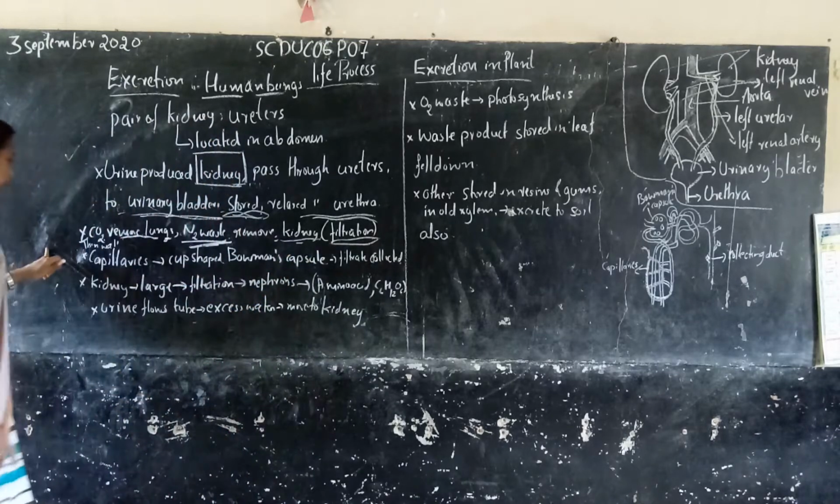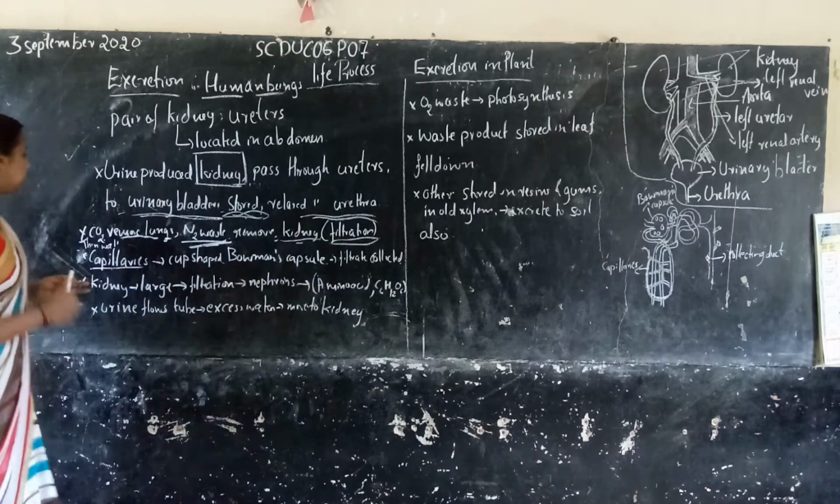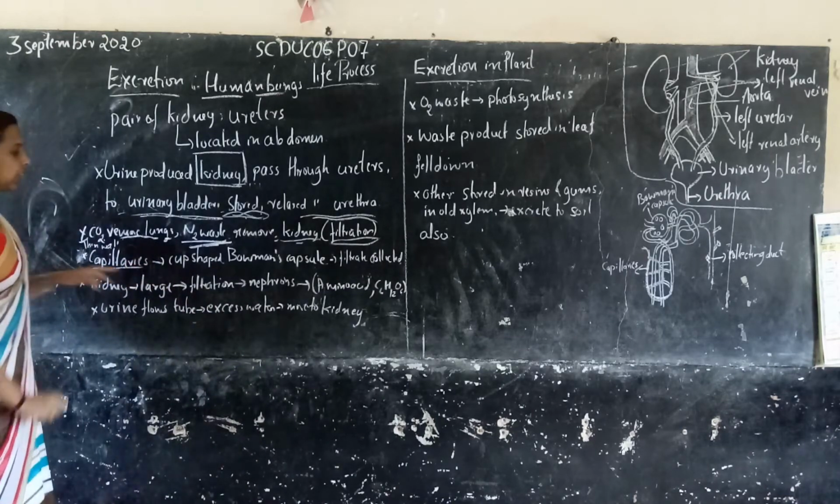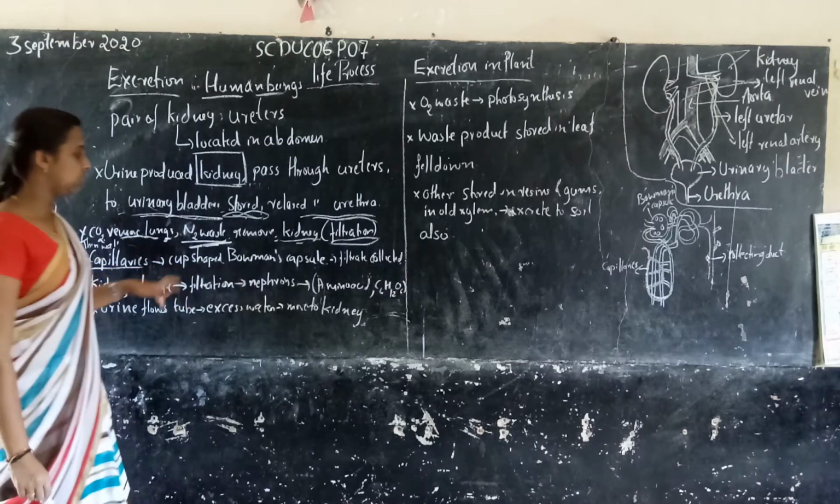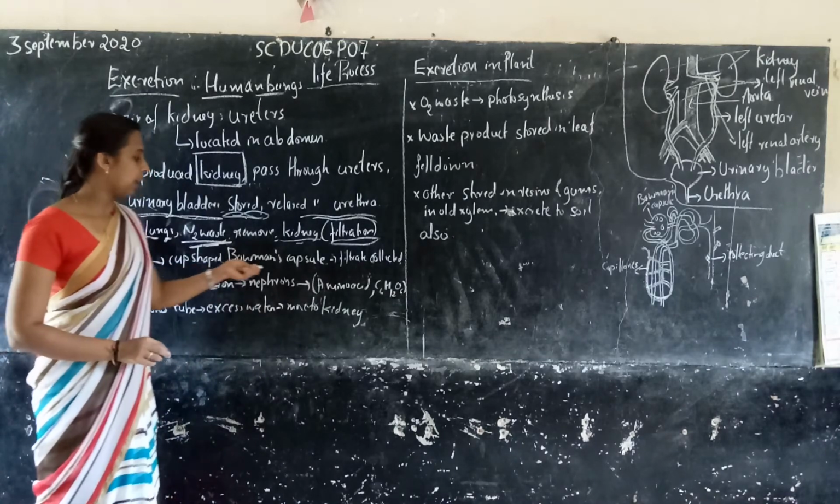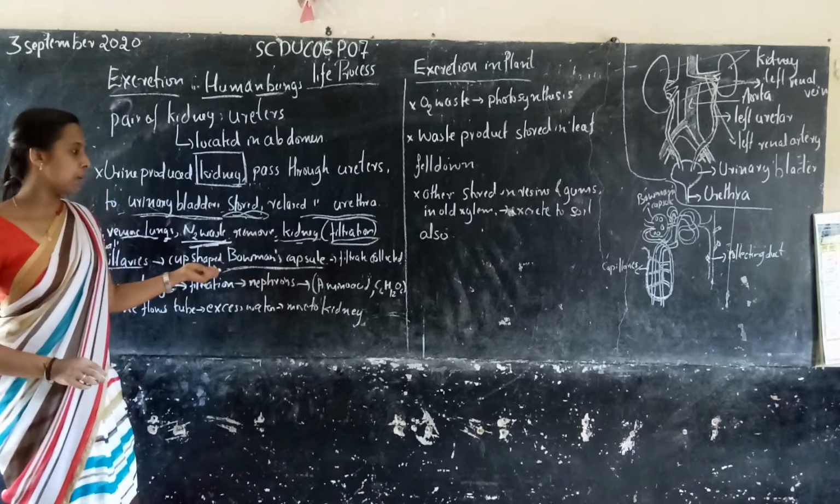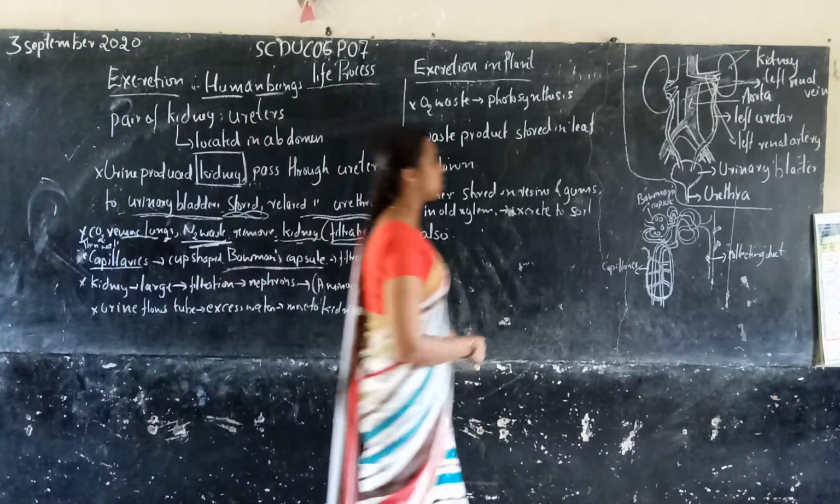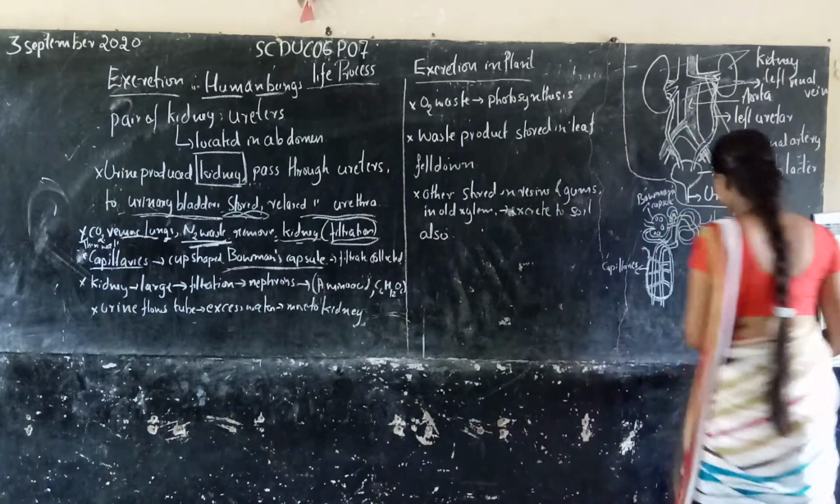What happens in the kidneys? There is a thin wall of capillaries in a cup-shaped structure. It is called the Bowman's capsule. Have you seen the nephron structure? This is the nephron structure.